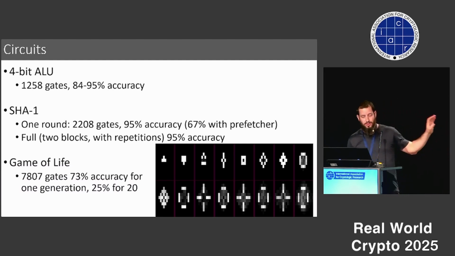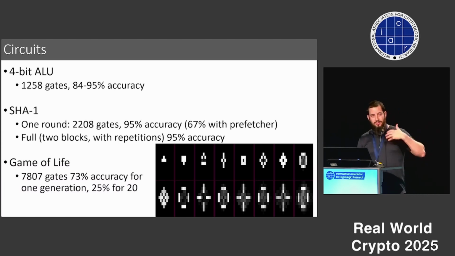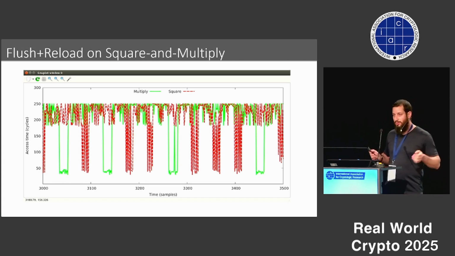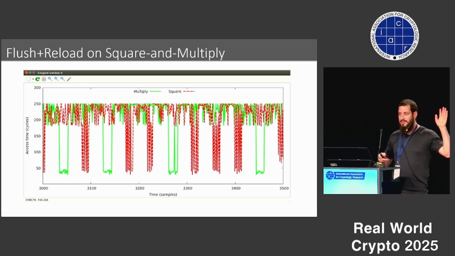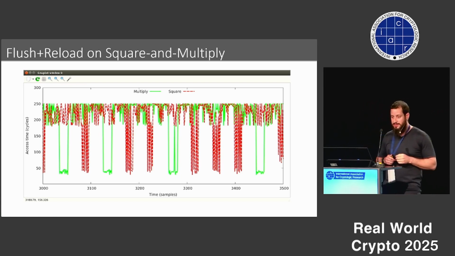For me, this is a good enough motivation to do the research, but we work in crypto and security, so we need to have some security implications, which game of life doesn't necessarily have. Okay, so let's talk about Flush+Reload. Everybody knows and loves this attack, square and multiply. You can do it on RSA, Diffie-Hellman, ElGamal, whatever is your favorite exponentiation algorithm.